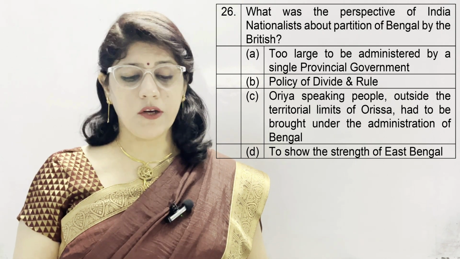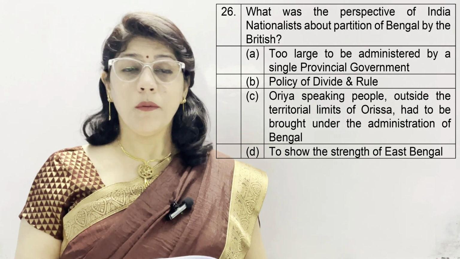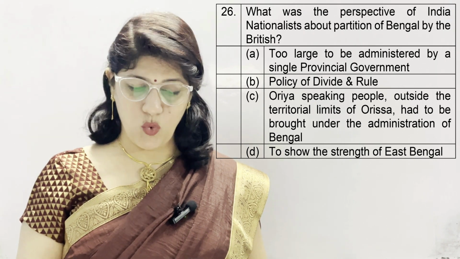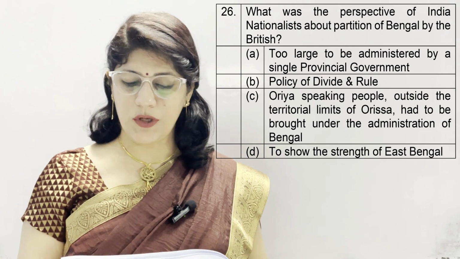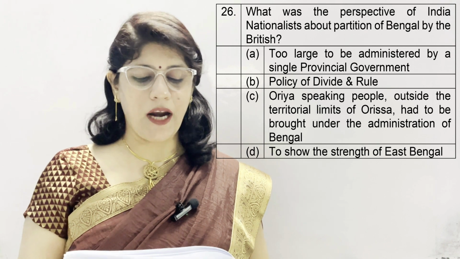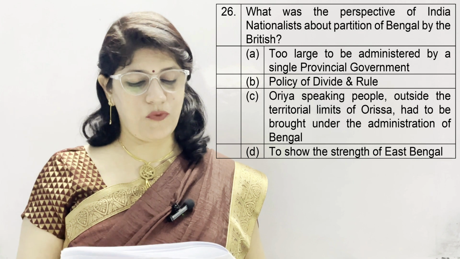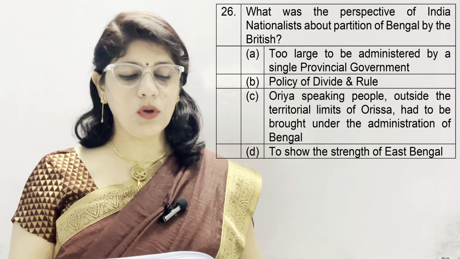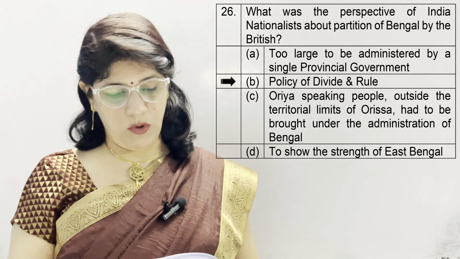A. Too large to be administered by a single provincial government. B. Policy of divide and rule. C. Oriya-speaking people outside the territorial limits of Orissa had to be brought under the administration of Bengal. And D. To show the strength of East Bengal. And we know the main perspective is B, policy of divide and rule.